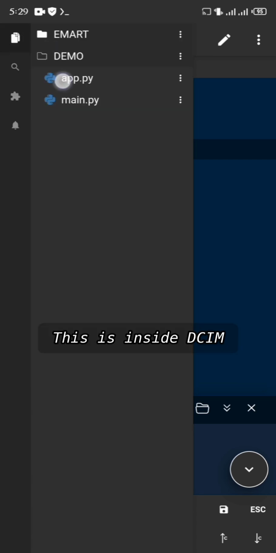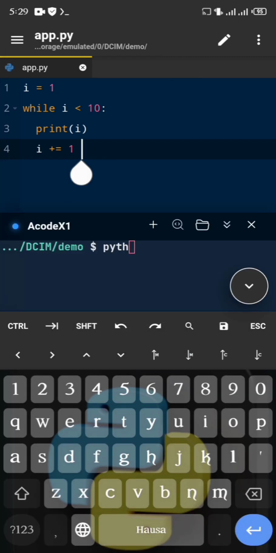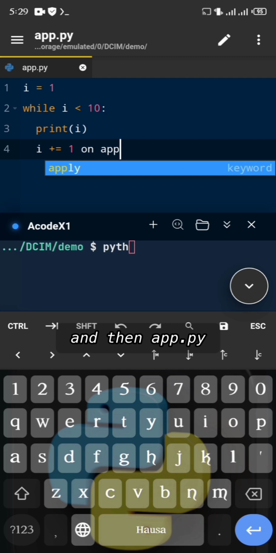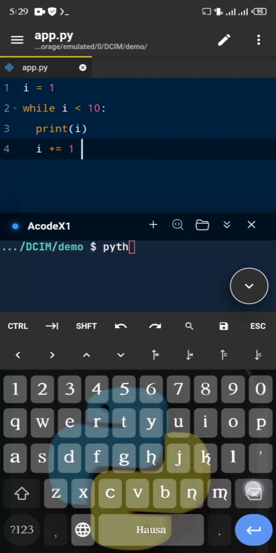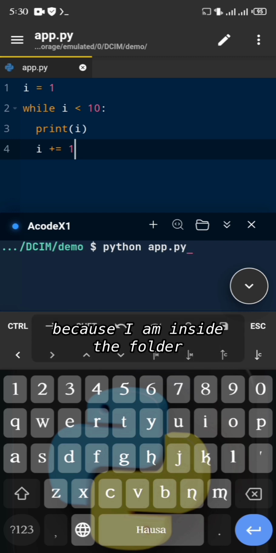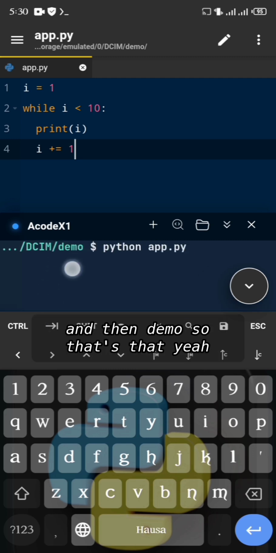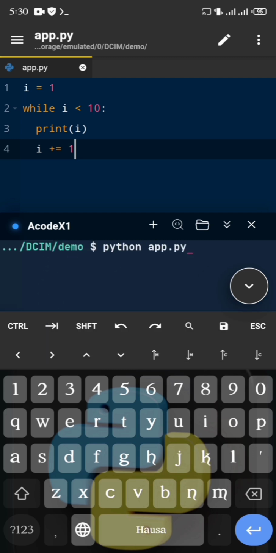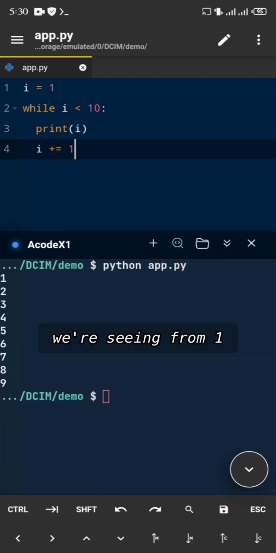This is inside DCIM. Okay, and we have this file right here, app.py. So I can just do python and then app.py because I have navigated up. Okay, this is going to work because I am inside the folder where the file is. You can see DCIM and then demo. So we can run this program, and there we go. We're seeing from 1 to 9.